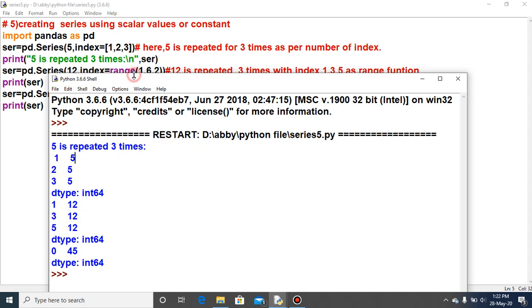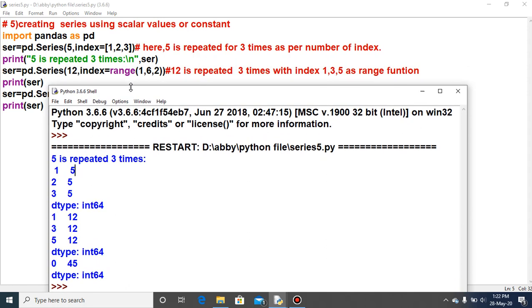The second series output is 12. 12 will be repeated 3 times with the index 1, 3, 5 because of the range function 1, 6, 2. So 1, 3, 5 is the index, and 12 appears 3 times, and dtype is int64. Why? 12 is an integer value.